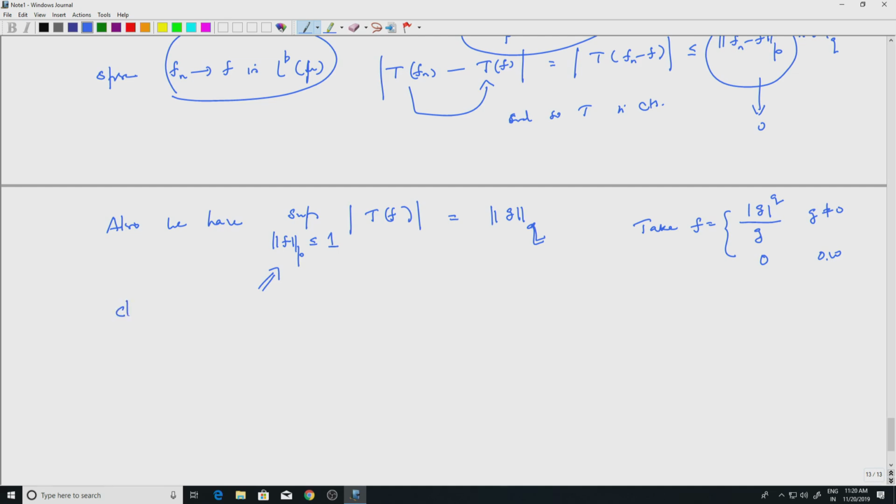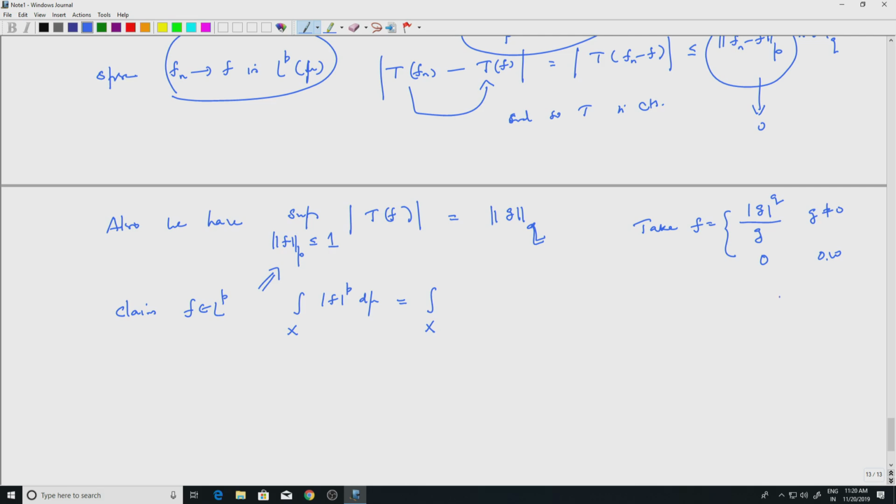So the claim is that f is in L^p. Remember p and q are fixed, p and q are conjugate exponents. How do I say something is in L^p? It's a measurable function. So I look at the modulus of that and take the pth power, and see what happens to this. If this is finite, then f will be in L^p. Well, let us see what is the integral. So this is equal to mod f to the p. What is mod f to the p?